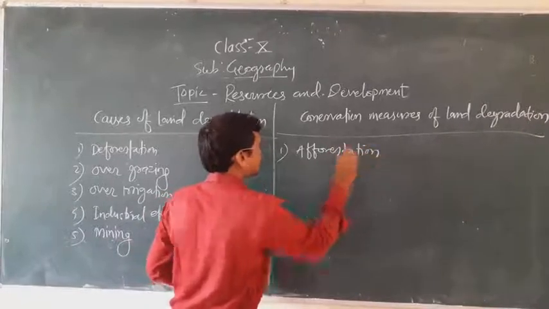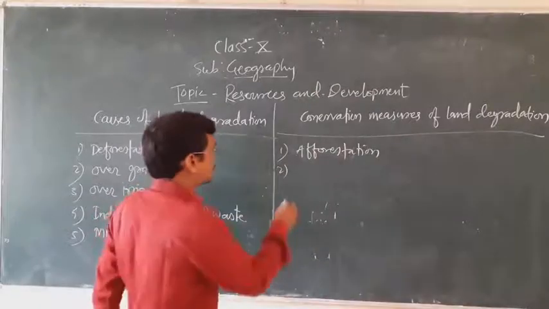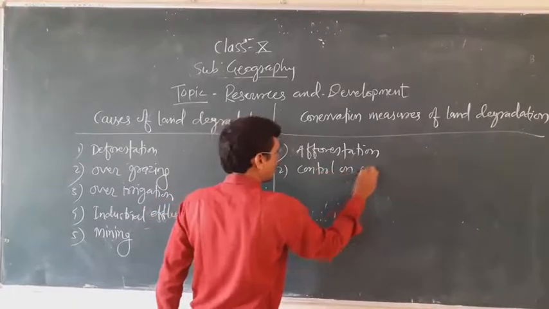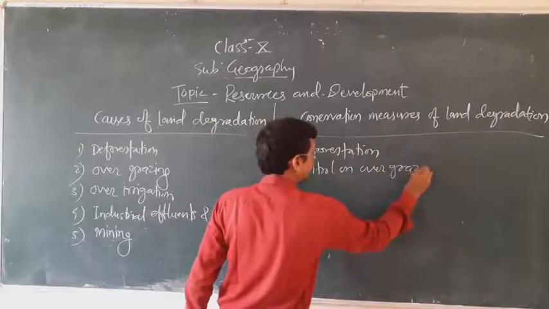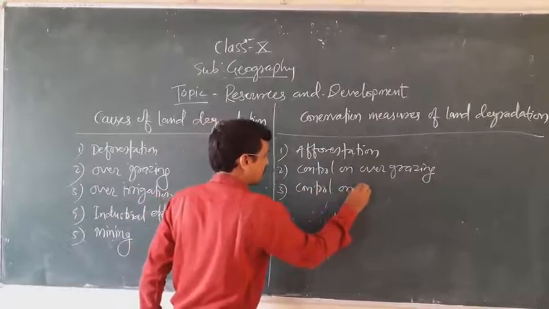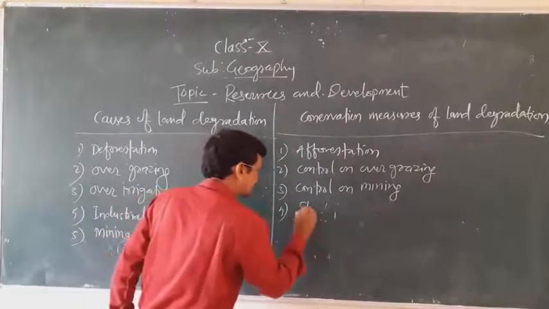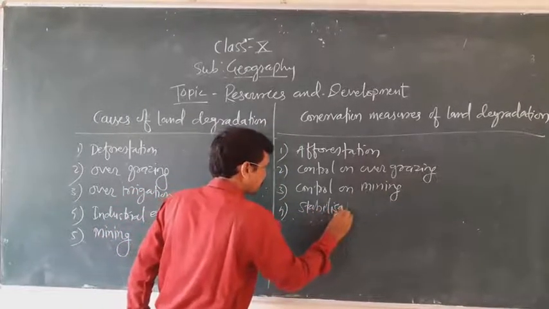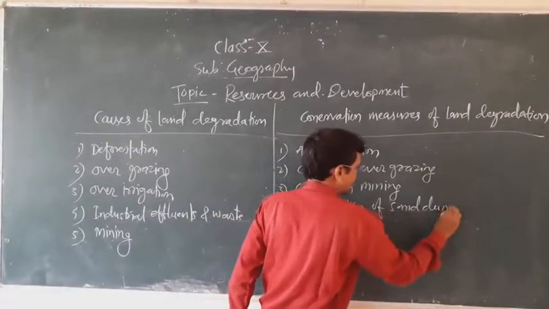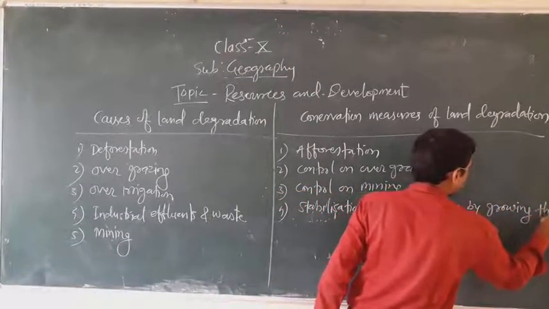Afforestation is the main solution of land degradation. Second, after afforestation, control on overgrazing. Third, control on mining. Fourth, stabilization of sand dunes by growing thorny bushes.